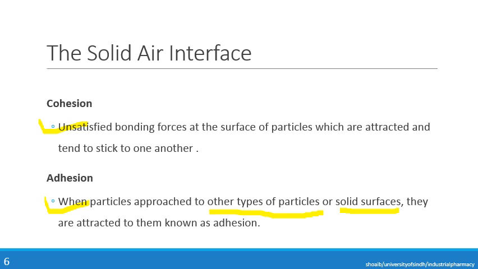Or, for example, in the same container along with the boric acid, some amount of starch powder is present, and the boric acid is interacting with the starch molecules; there will be some attractive forces between them, and this will also be called adhesion. So cohesion is the unsatisfied bonding forces between the same molecules of the same material, while adhesion is the attractive forces with molecules of any other substances or molecules of solid surfaces, for example the container in which the material is present.